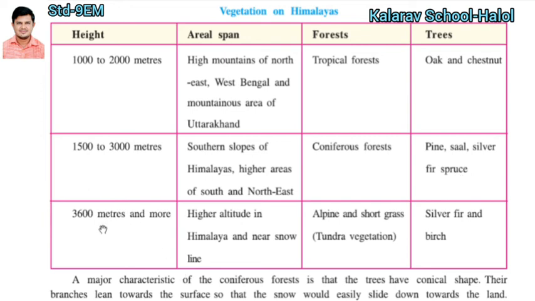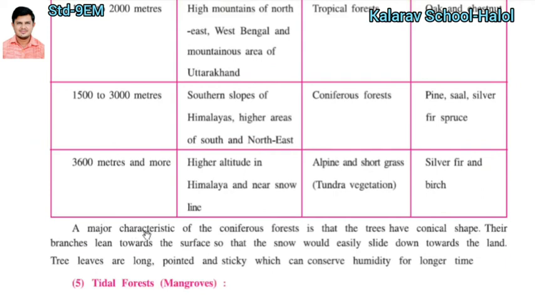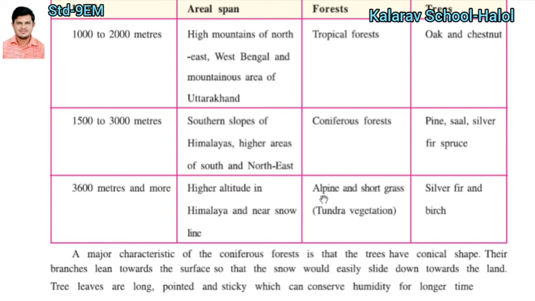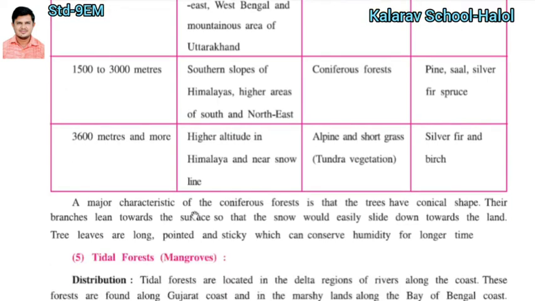Now, at 3600 meters and more is the higher altitude in the Himalayas, near the snow line. In that area, which type of forest can you find? Alpine and short grass, that is called tundra vegetation, with silver fir and birch. These are the trees you can find at 3600 meters and more.